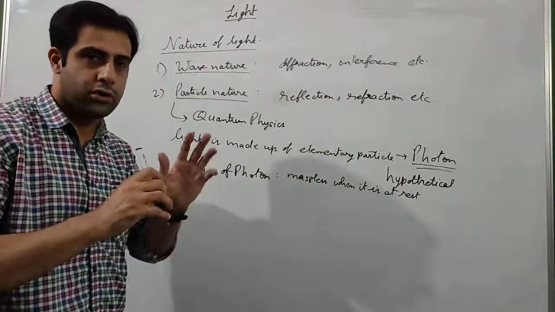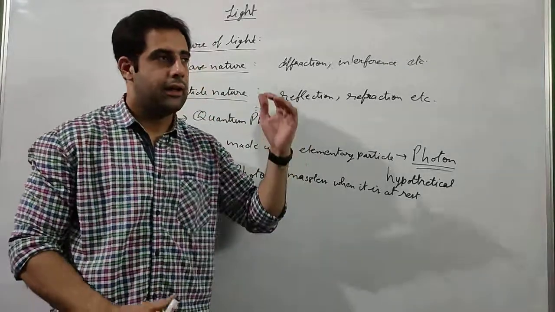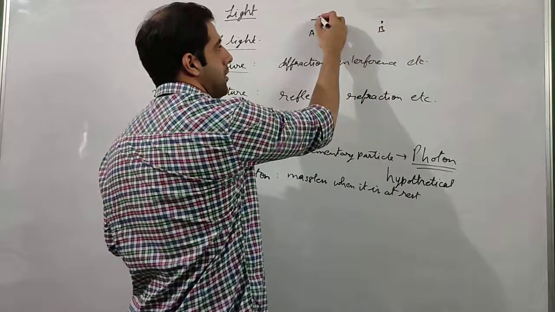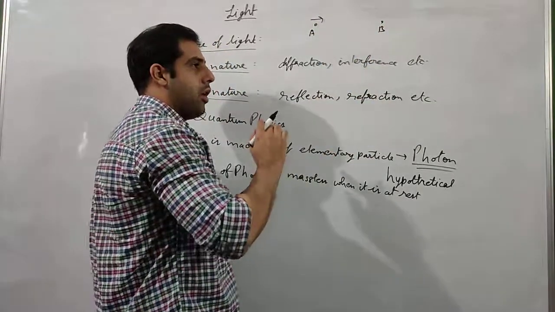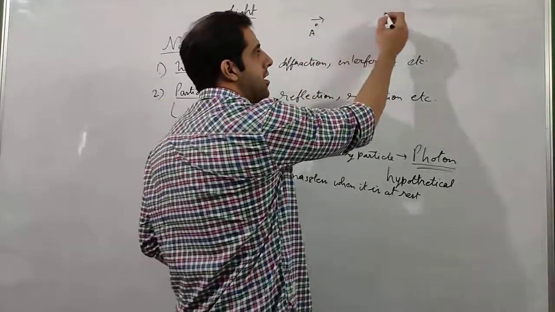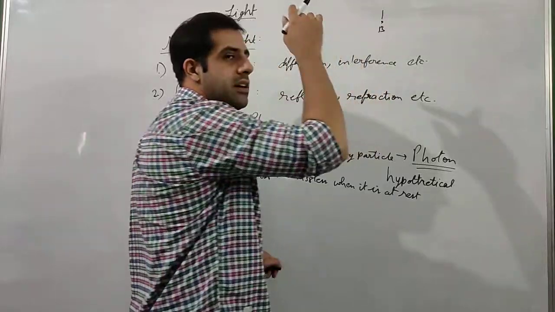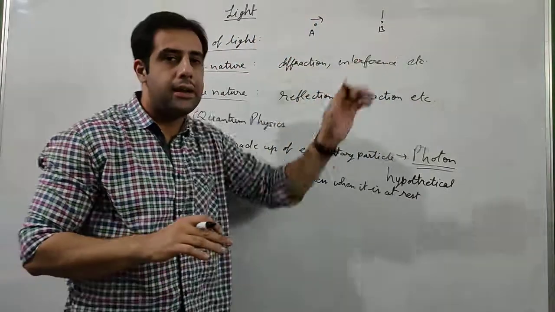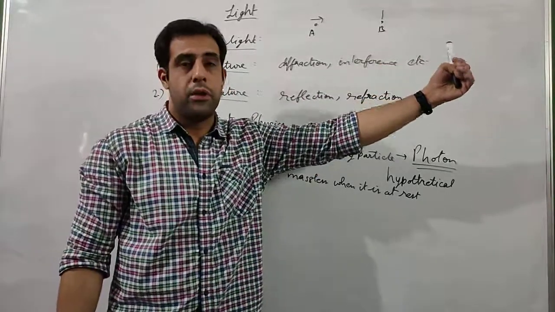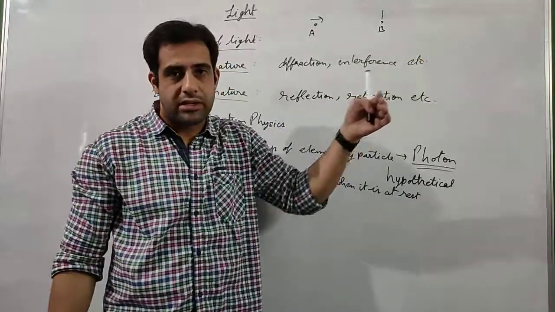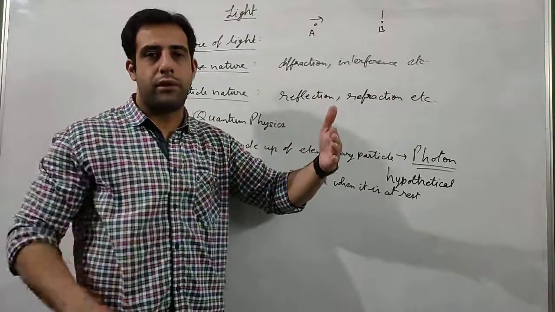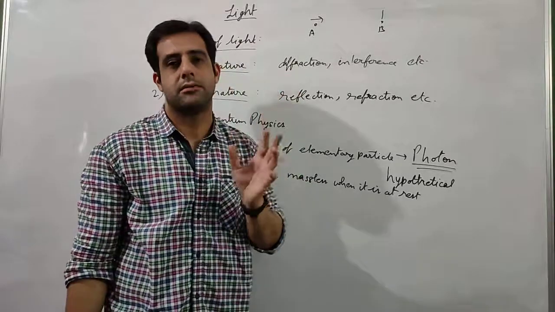Now if I say photon makes light, there is light. The light started from point A. It was going towards point B in a straight line. Now can you assume a situation that light started from point A, it came till point B, and then it stayed there? Now the light is standing at point B. Does it happen? The light is coming from the window towards me. The light comes, travels a certain distance in a straight line, it comes till here and then it stops. It is not going further. Does it ever happen? Can you assume any situation like this?